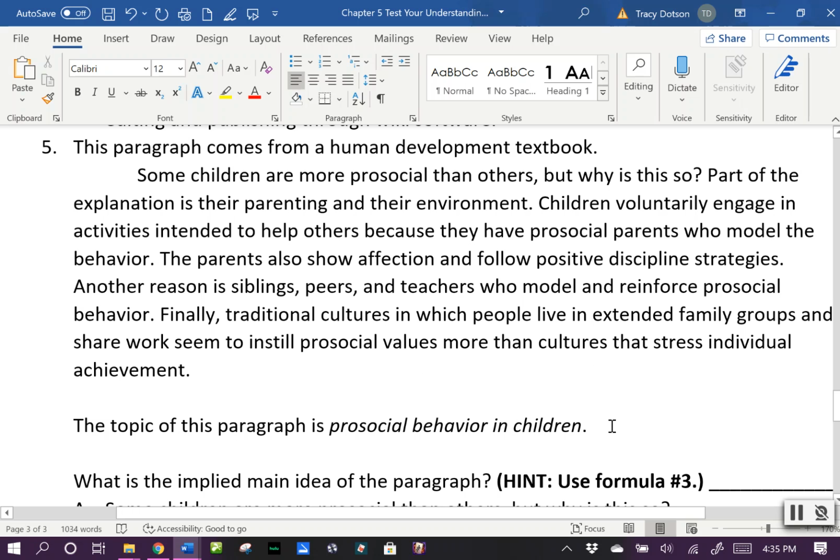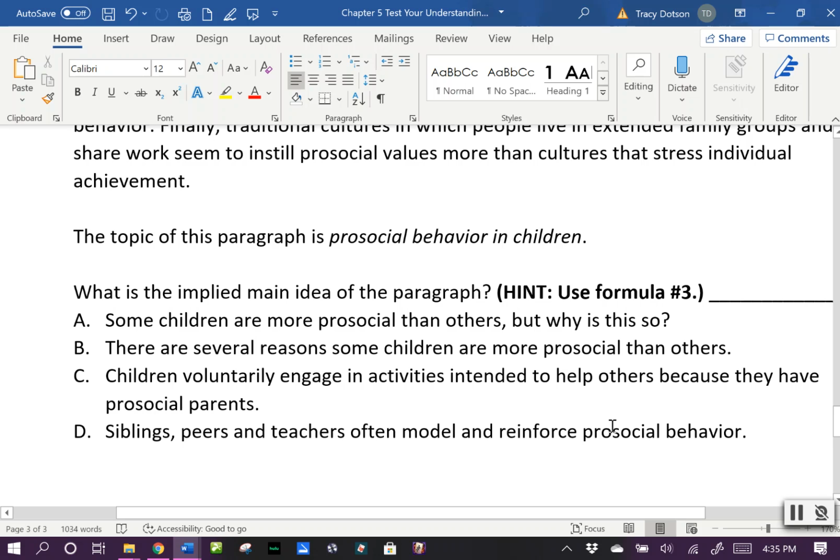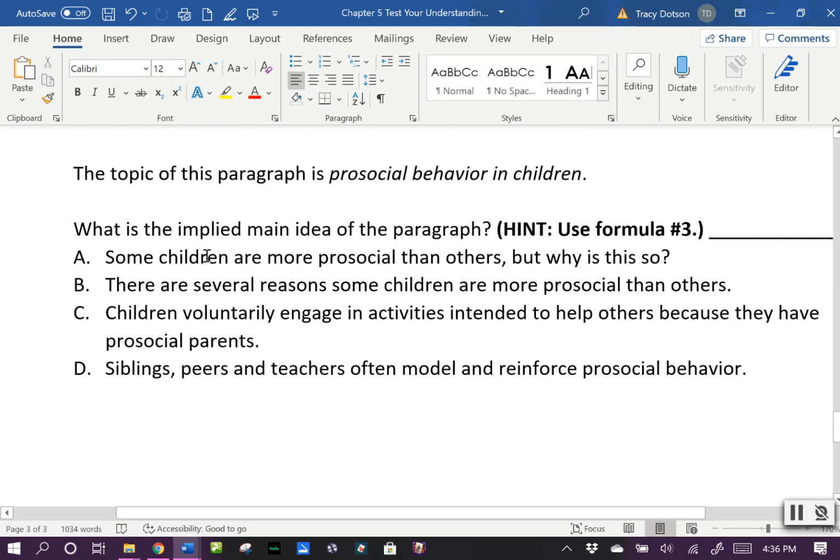So here we're being told that our topic is pro-social behavior in children. So we got to make sure our main idea has that. So A, some children are more pro-social than others, but why is this so? Again, it doesn't have our topic and it ends in a question and not a statement, so that can't be it. Letter B. There are several reasons some children are more pro-social than others. Okay, we're talking about pro-social behavior in children. Maybe that could work. Letter C.